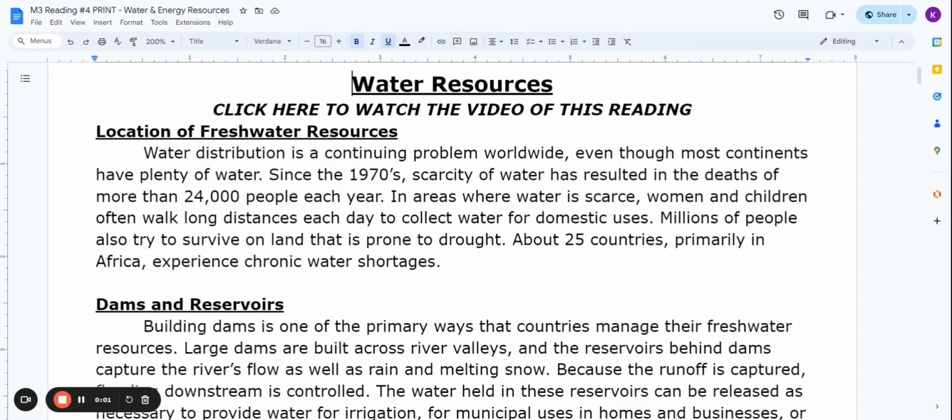This is reading number 4 from Module 3, Earth's Resources. Water resources. Location of freshwater resources.